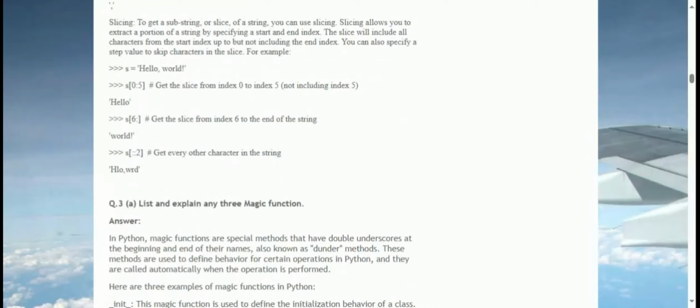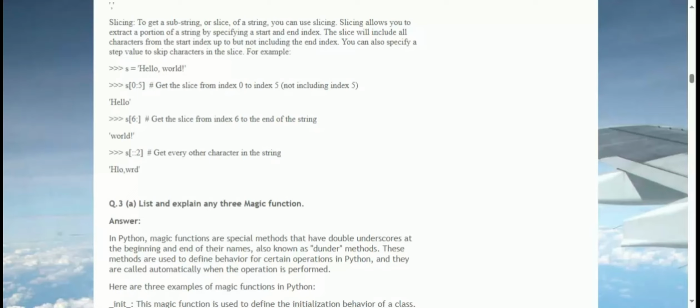For example, s = "hello, world". s[0:5] # get the slice from index 0 to index 5, not including index 5: hello. s[6:] # get the slice from index 6 to the end of the string: world. s[::2] # get every other character in the string: hlo, wrd.